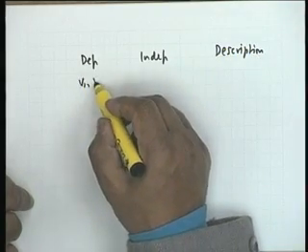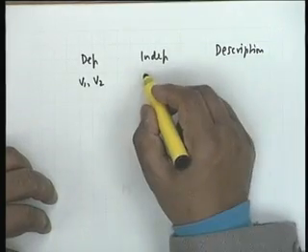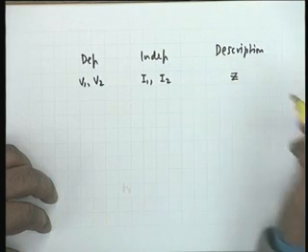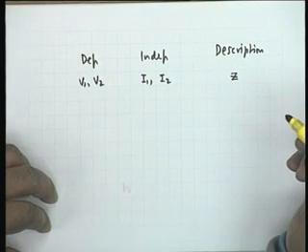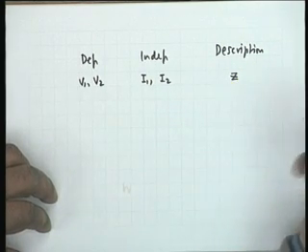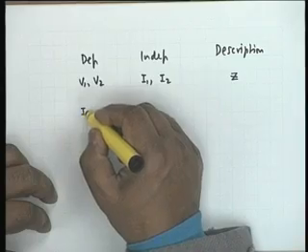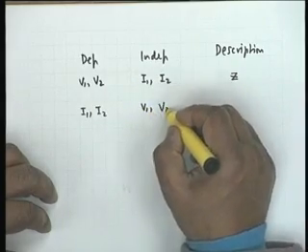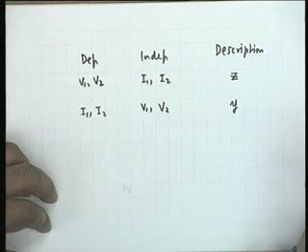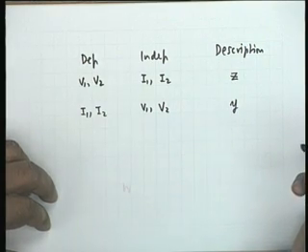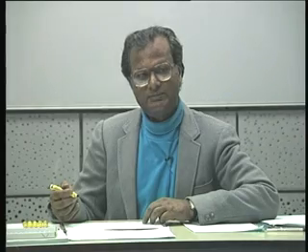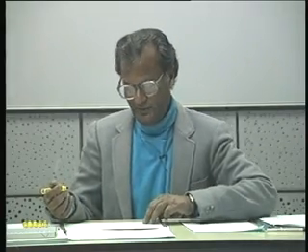Suppose V1 and V2 are dependent variables and independent variables are I1 and I2, then the description that we get are the Z parameters, the so called impedance parameters or open circuit impedance parameters, as we shall see. If it is the other way around, that is I1, I2 are the dependent variables and V1, V2 are the independent variables, then we get what are known as the Y parameters or the short circuit admittance parameters. We shall see the meanings of this open circuit and short circuit in a few moments.